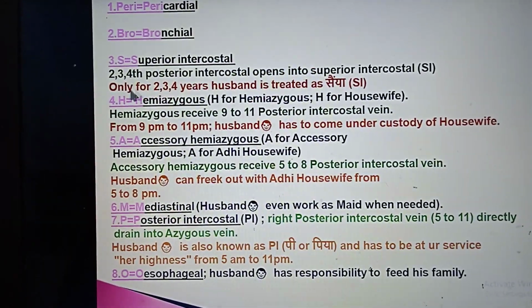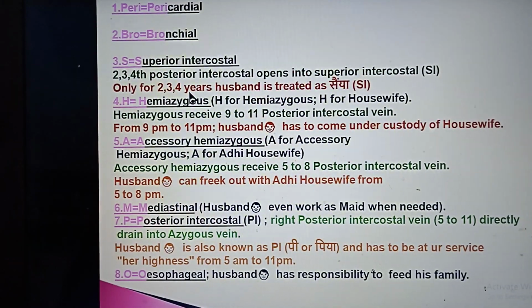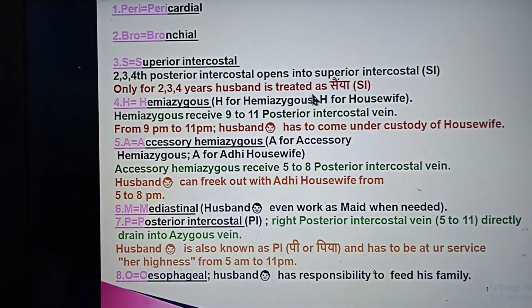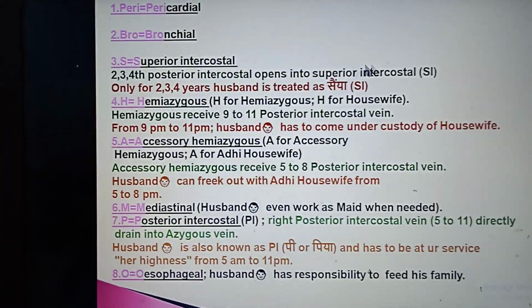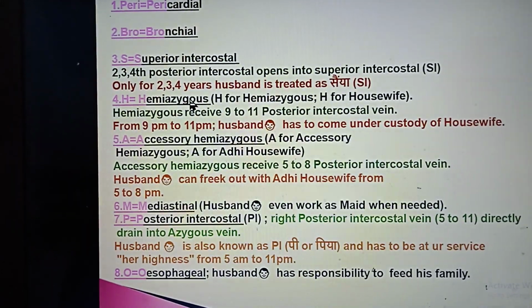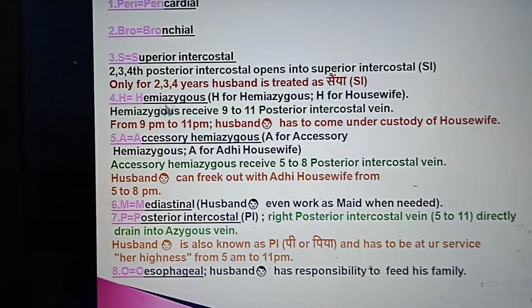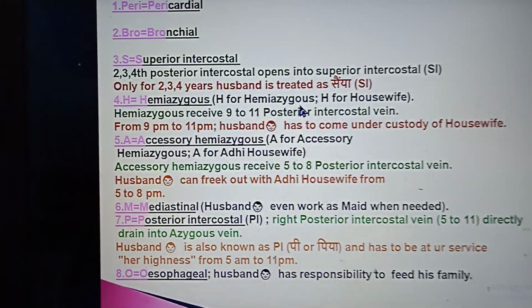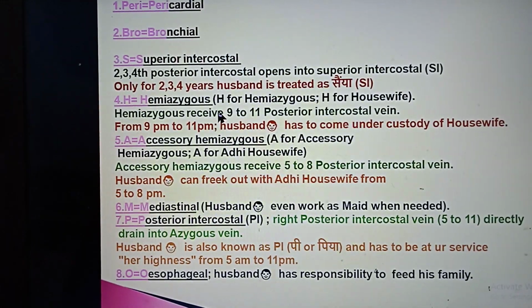How can we relate it to the husband? Only for 2, 3, 4 years, husband is treated as Sanya, as I, superior intercostal. Hemiazygous: shampoo, H for hemiazygous, as for housewife.